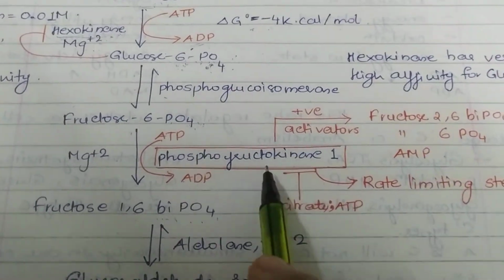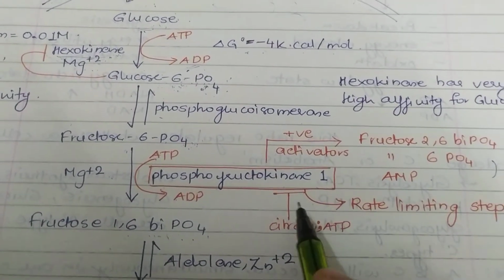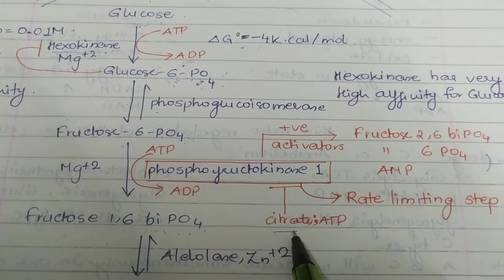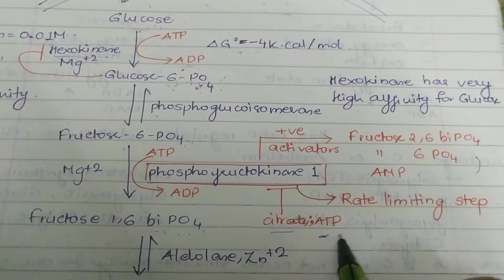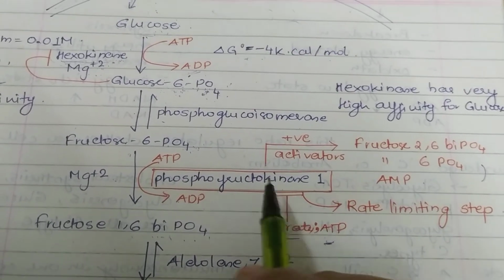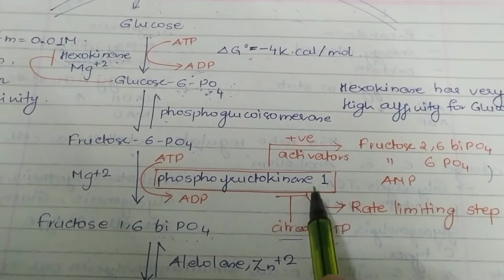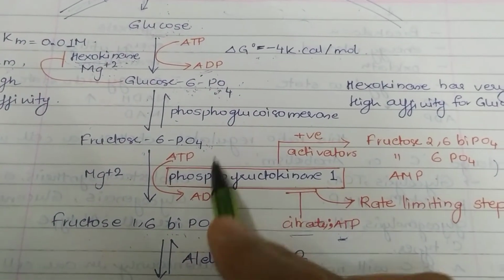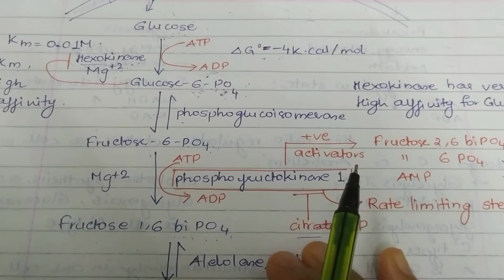Now, phosphofructokinase 1, this particular enzyme can be inhibited by citrate, as well as it can be inhibited by ATP. If the concentration of ATP becomes very high, then this particular ATP can inhibit the activity of phosphofructokinase 1, and this is the rate limiting step. Meaning this particular reaction is a very slow reaction.